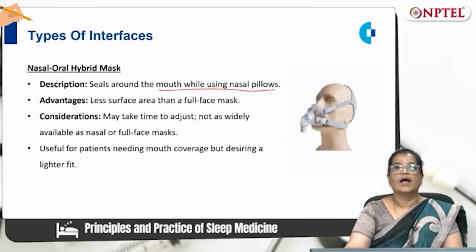This is a hybrid mask, a nasal oral hybrid mask, which seals around the mouth while using a nasal pillow. The advantage of this mask is that it has less surface area than the full face mask, but it may take time to adjust and is not as widely available as the nasal or full face mask. It is useful for patients needing mouth coverage but desiring a lighter fit.